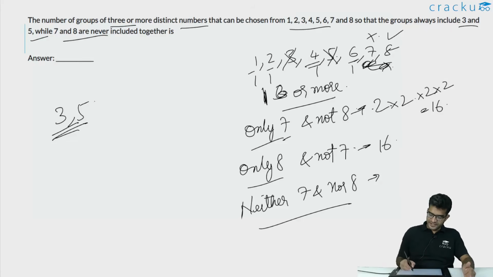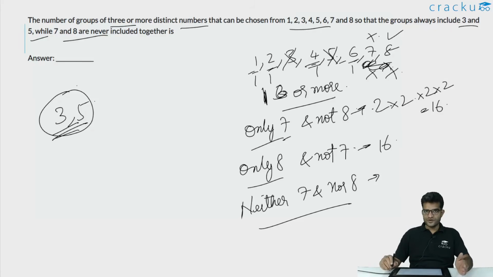Now let us assume that 7 is not selected and 8 is not selected. We have only 2 numbers, 3 and 5. So we have to select at least 1 out of 1, 2, 4 and 6. So the number of ways this can be done is 2 to the power 4 minus 1. For each of the numbers we have a choice. Either 1 can be selected or not selected, that is 2 ways. Either 2 can be selected or not selected, another 2 ways. Either 4 can be selected or not selected, again 2 ways. Either 6 can be selected or not selected. So the total is 16.